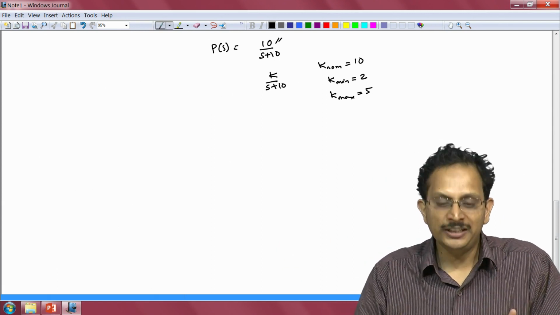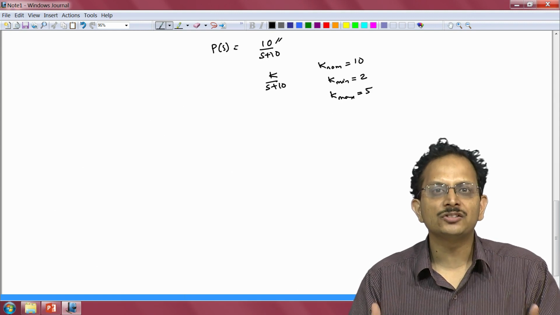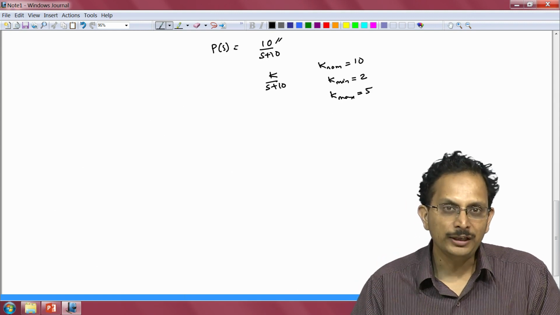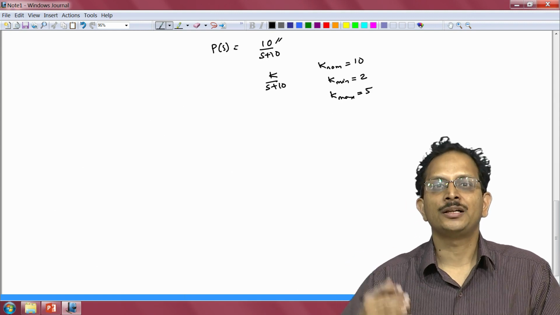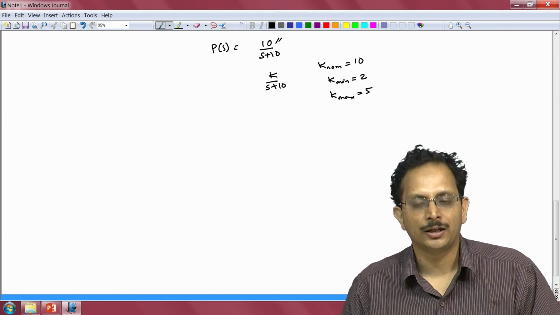So, what this indicates is that here is a plant that is extremely uncertain. There is a 25-fold variation in the minimum and the maximum values of the gain that this plant can assume.